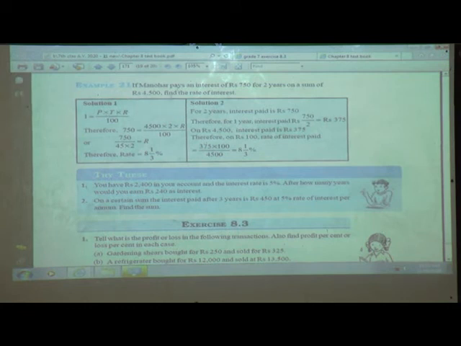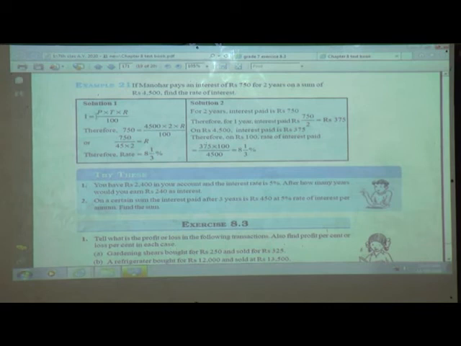Here we will just substitute these values. We have solved this example with the easiest solution, which we will use for solving the other examples too. Here we write the formula, that is I is equal to PRT upon 100. Therefore, what is the interest? 750 rupees was the interest, that is the I value given to us in the statement.